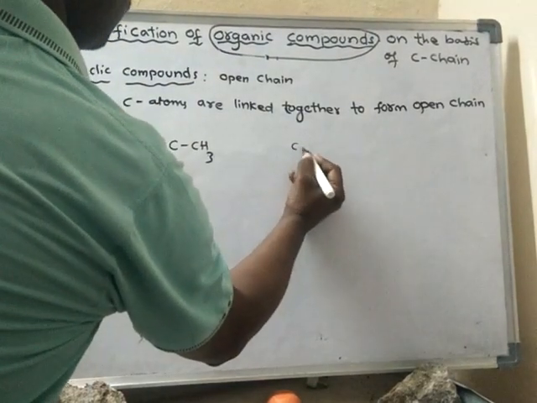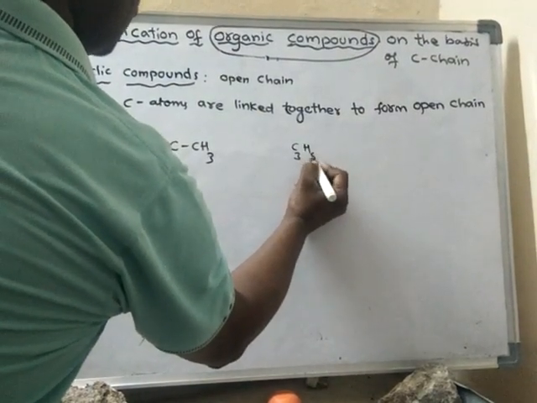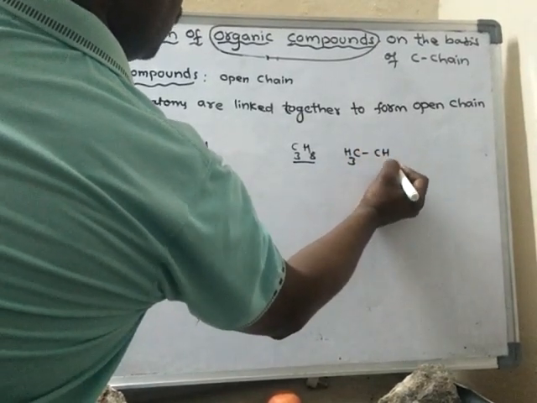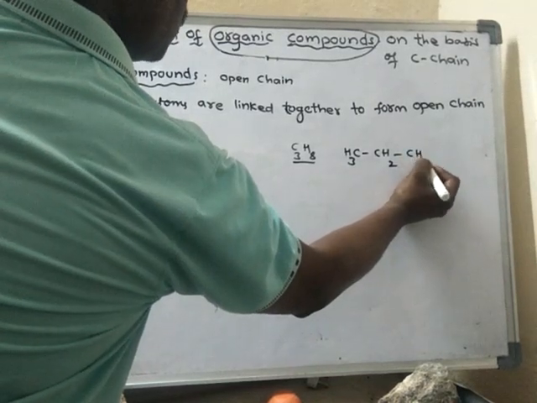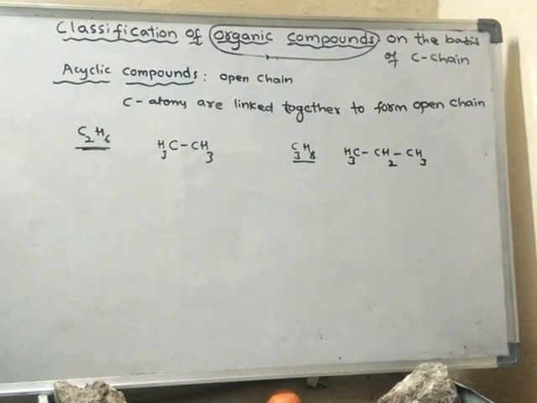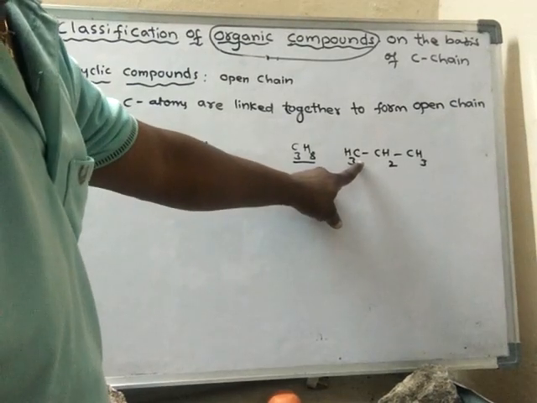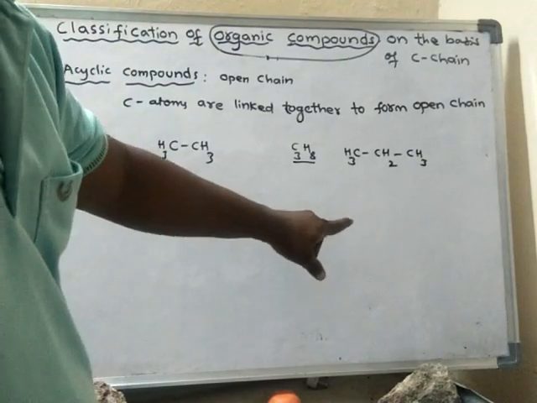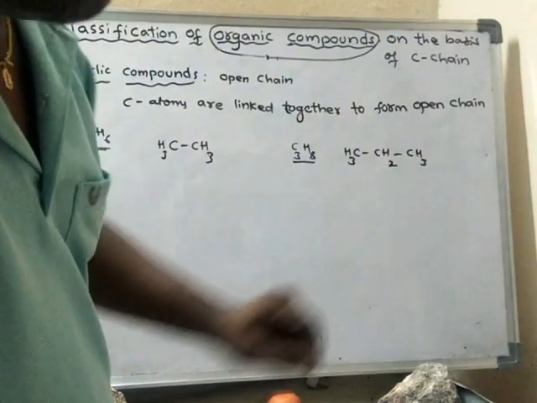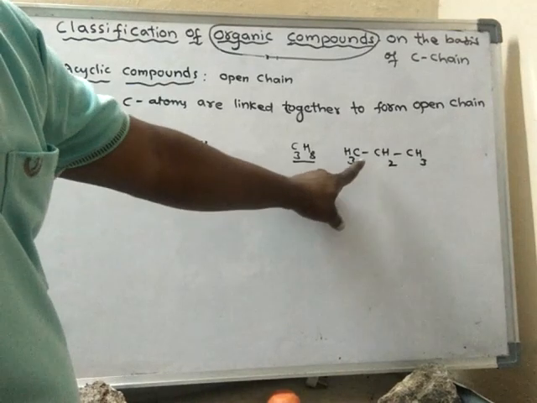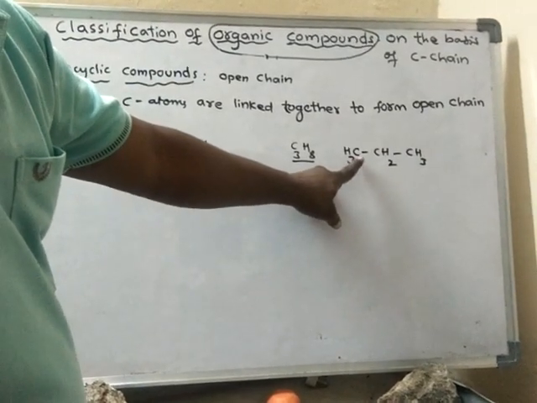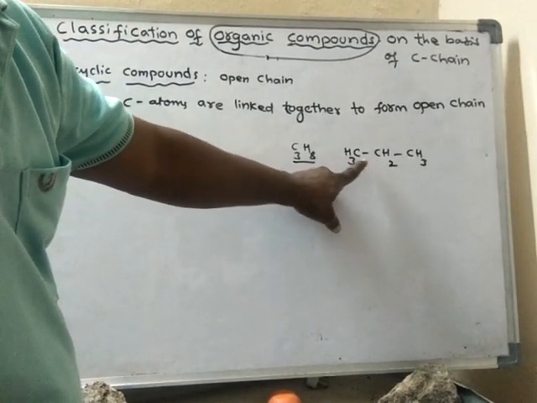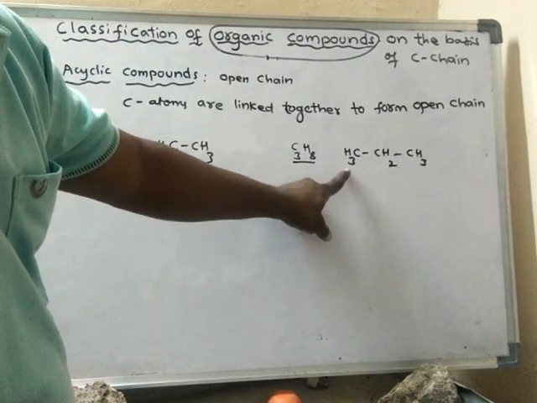One more compound, C3H8, CH3 CH2 CH3. Remember one thing, this is called a terminal carbon. Even this is also a terminal carbon, that means end carbon. And these are the middle carbons. So here terminal carbons, if they form a single bond with the middle carbons, then they contain 3 hydrogens.